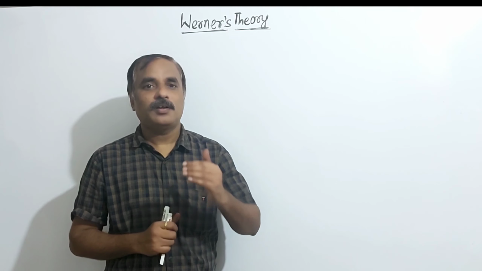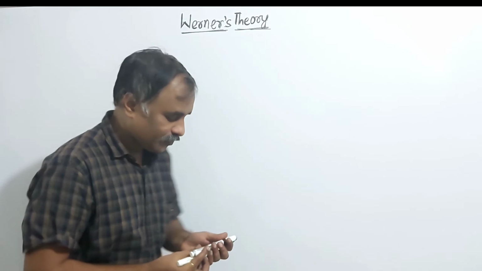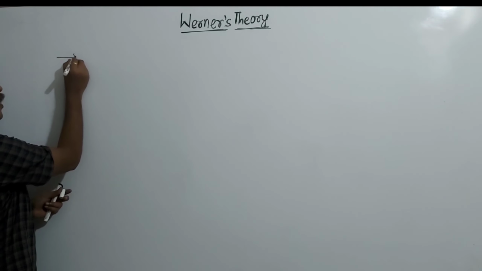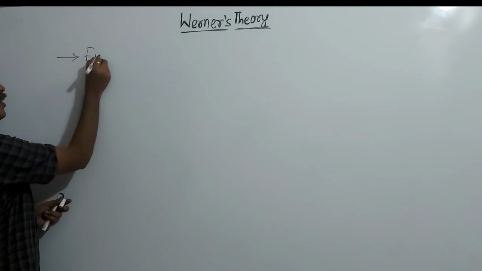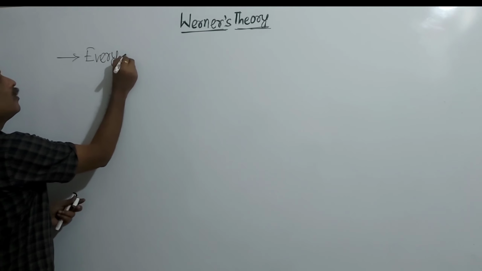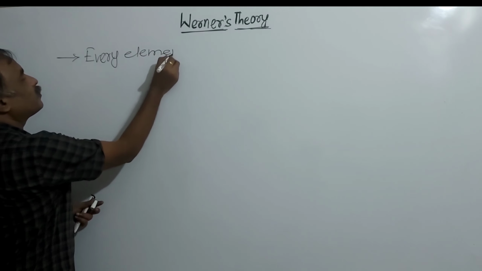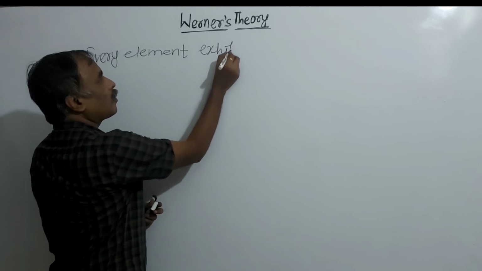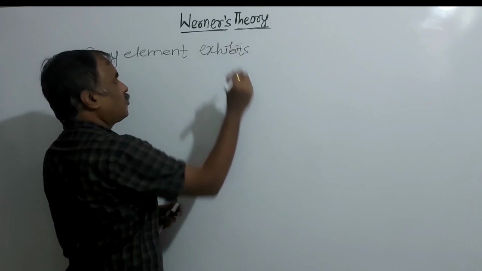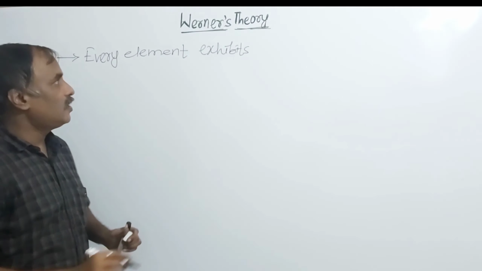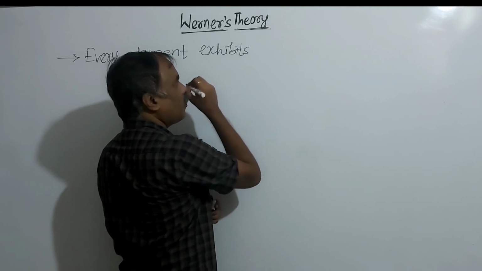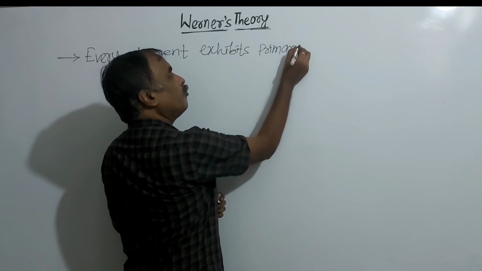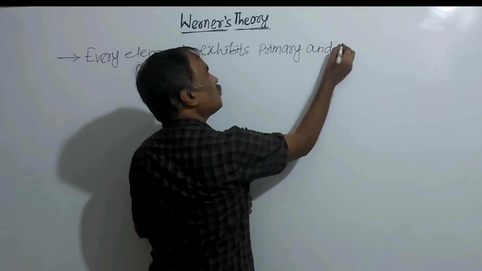So, assumptions of Werner's theory. Number one, this theory is very simple. Every metal, we know that every element exhibits primary and secondary valencies, a certain number of primary and secondary valencies.